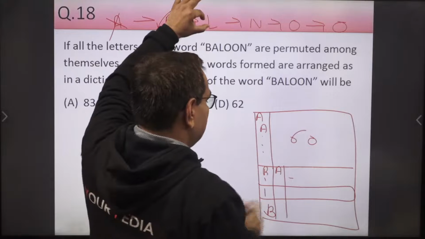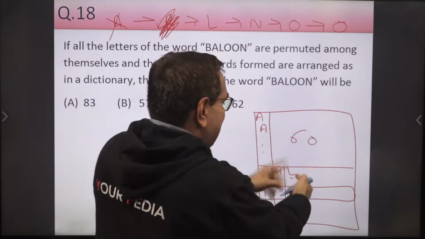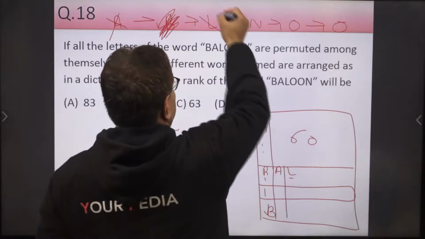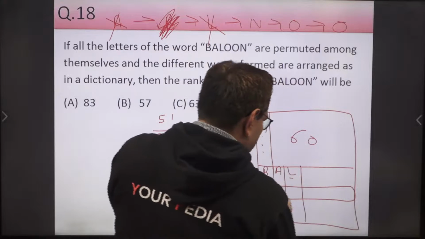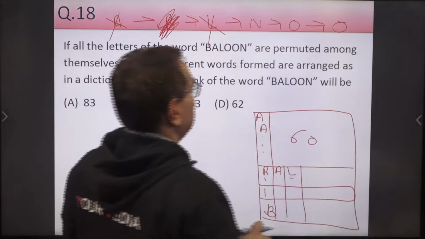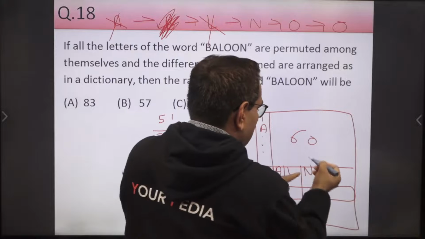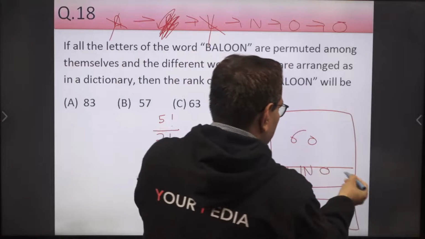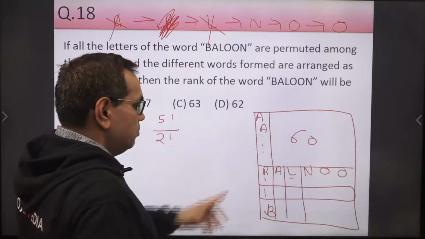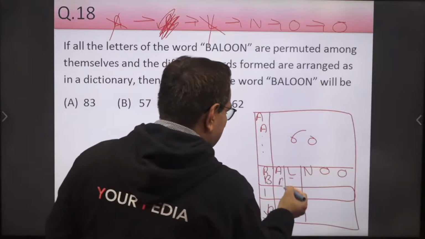Now according to this order, on the top, we have L. So words will start from L, and balloon also has L here. So let us fix this also. It will not rotate now. So all these will be starting from B, A, L. Now we have N. So first we will write N. But balloon is not this word. So N, then O, O. So one word: B, A, L, N, O, O.